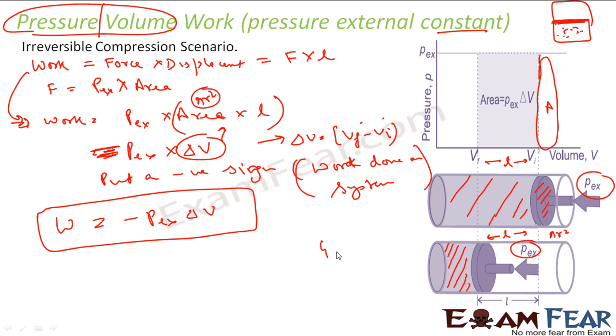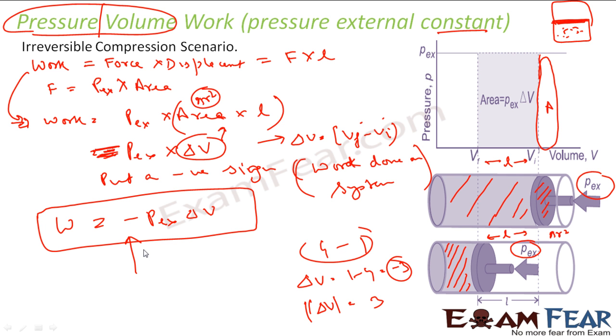For example, if volume changed from 4 to 1, I am talking about delta V is 1 minus 4, that is minus 3. If you take the absolute value of delta V, it will come out to be 3. But I am not talking about absolute value here, I am talking about V final minus V initial. This is the formula we got. Work done by external constant pressure, whatever the volume changed by delta V, will be minus P external into delta V. That is the formula.